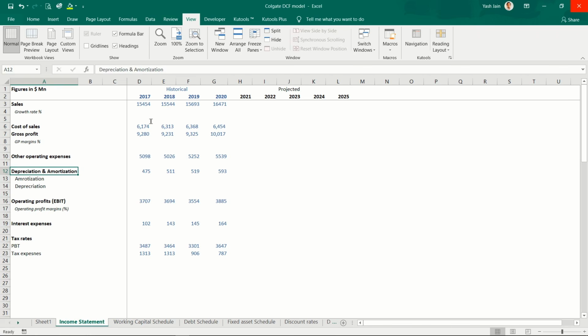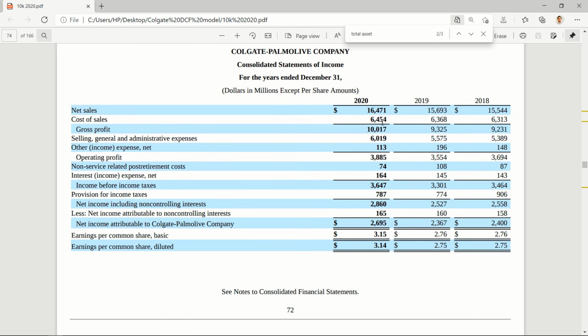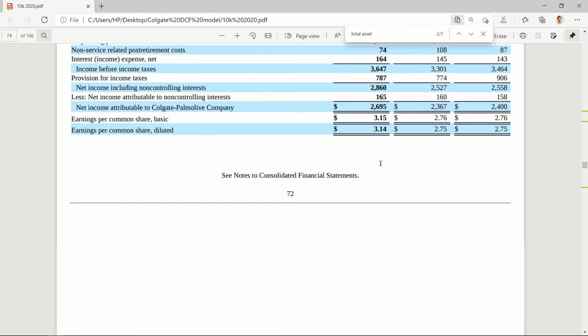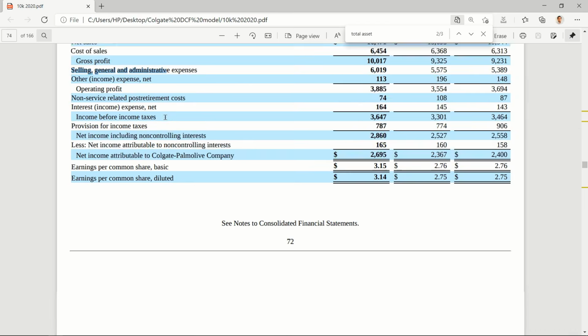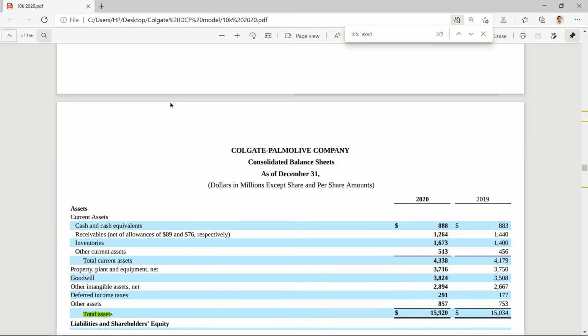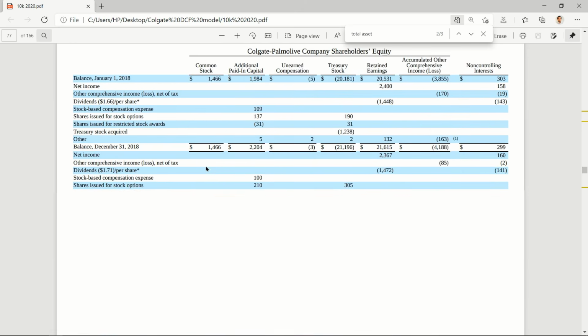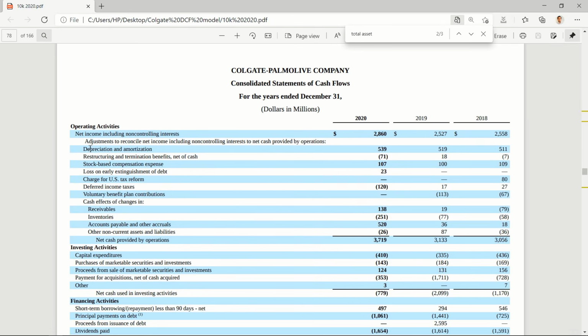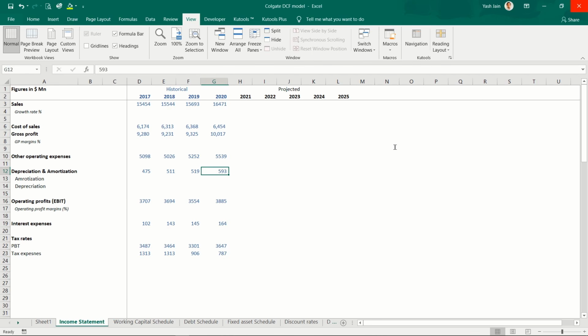Okay, then enter depreciation and amortization. The breakup of this is not available, and this figure won't be visible directly on the P&L account. It is charged there, but it is hidden somewhere in cost of sales, or clubbed with selling, general and admin expenses. So you can scroll down to the cash flow statement, where you will find depreciation and amortization for the year. So you can enter these three figures. I have also entered the same, right?